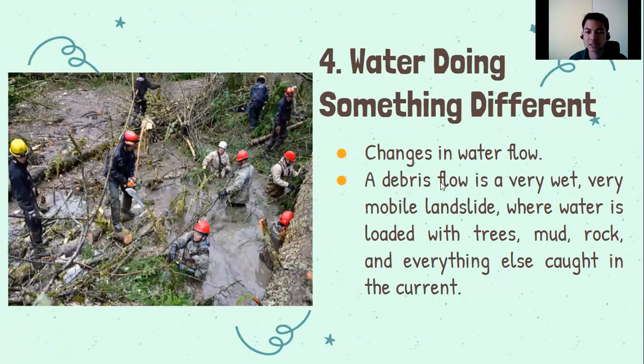Water is doing something different. Pag yung tubig natin nag-change ng flow, nag-iba yung direction ng ating water, pwede yung mag-cause ng landslide kasi meron naman siyang talagang dinadaanan. Pag yung tubig napunta doon sa ibang lugar na hindi naman used sa madaming tubig, pwede yan mag-cause ng landslide. Pwede yan mag-cause ng debris flow.